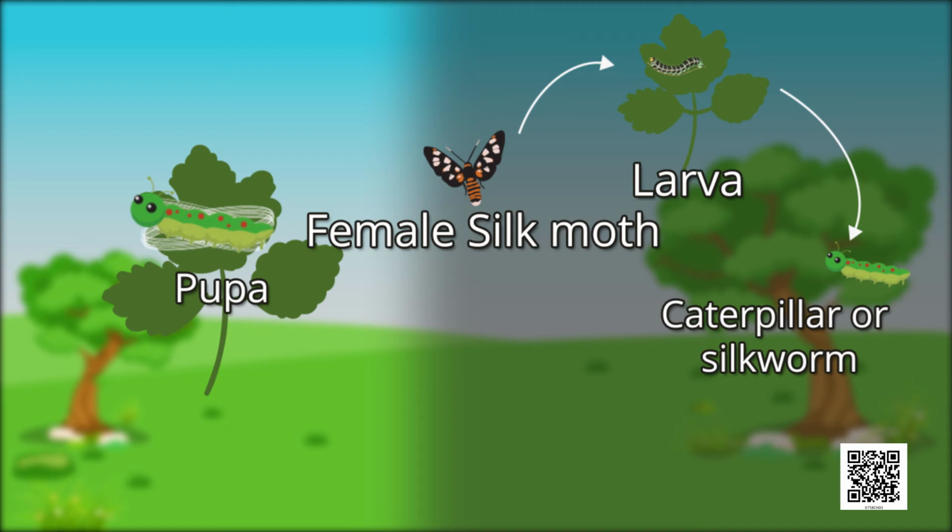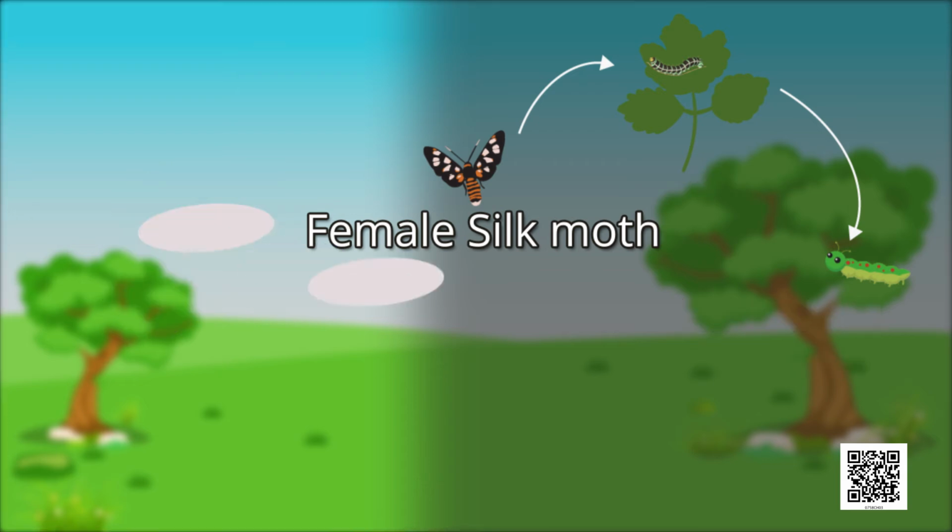Pupa weaves a net around itself, which holds it properly. The net is made up of protein, which hardens on exposure to air and becomes silk fiber. The caterpillar completely covers itself with this net, which is now called a cocoon.